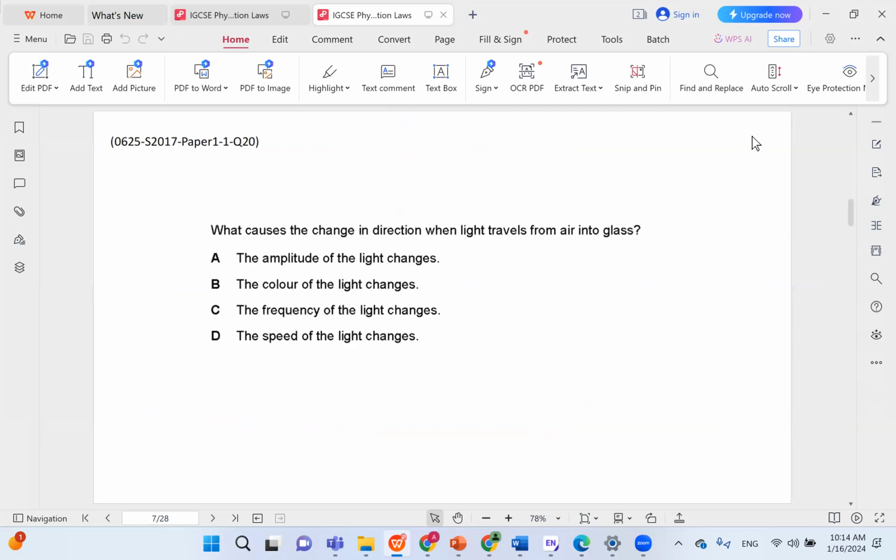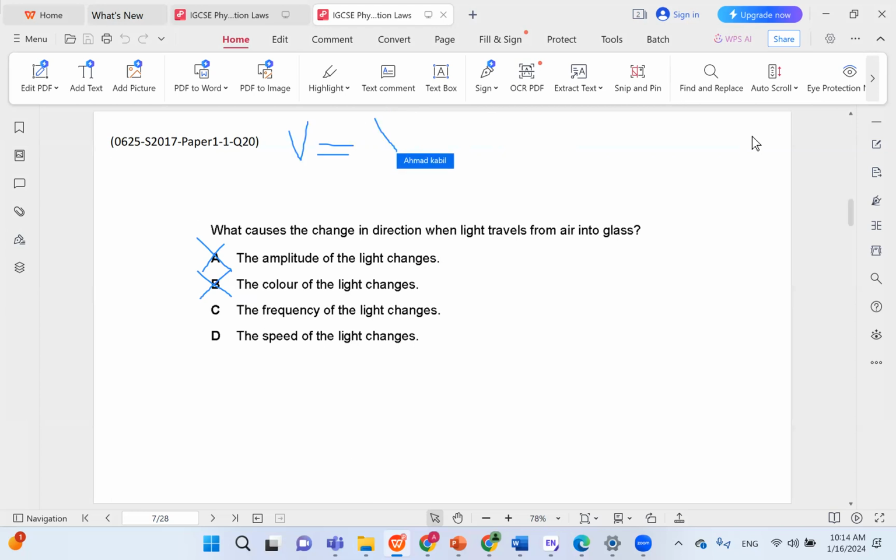What causes the change in direction when light travels from air into glass? So not only does the wave change in speed and wavelength, but of course it also changes in direction because it bends. During refraction, some sort of bending occurs. So why is that? Why does that happen? Because the amplitude changes? Not really. Because the color changes? Again, not so much. Because the frequency changes. We said frequency is the only thing constant.